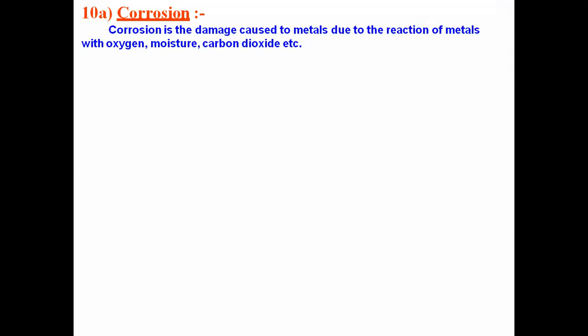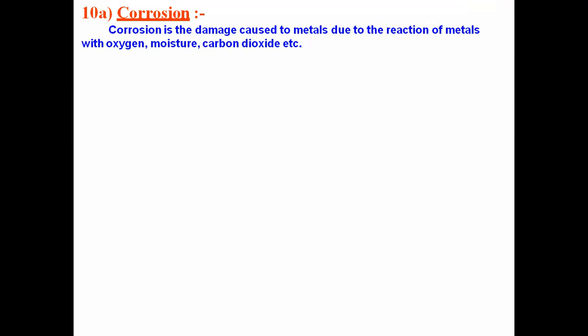The damage will be caused because of the reaction of the metal with the oxygen, moisture and carbon dioxide, etc., which is present in the atmosphere. When the metal is exposed to the atmosphere, the metal will be directly in contact with the oxygen, the moisture, and the carbon dioxide and other gases present in the environment.